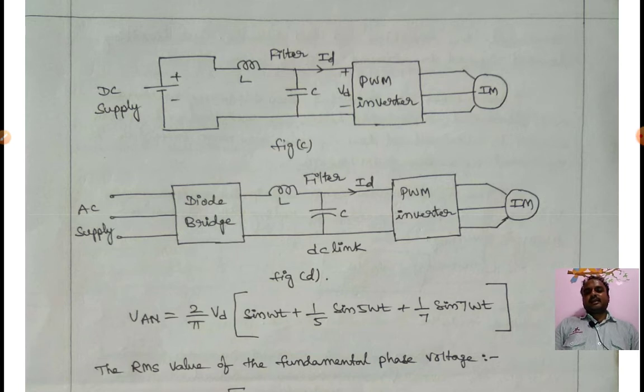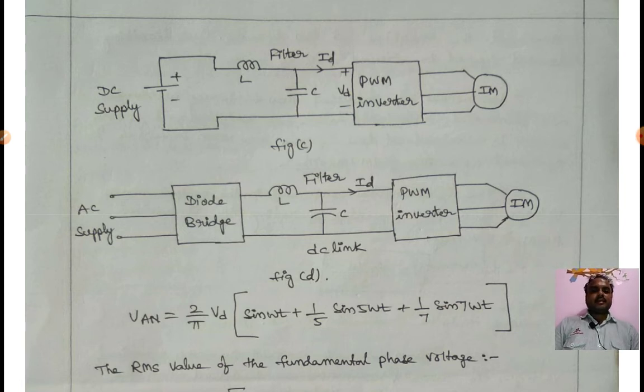One DC supply we connect directly, instead of a rectifier or chopper, and the DC voltage goes to the filter. The filter eliminates the harmonics, then it is connected to the PWM inverter. That output we give to the induction motor, and in this way we control the speed of the induction motor.